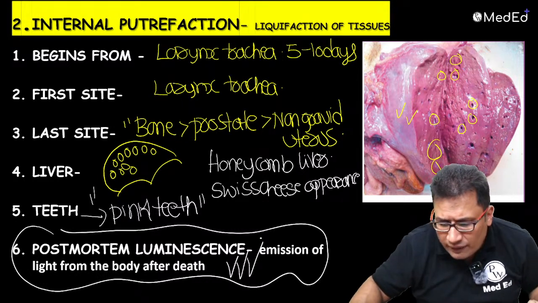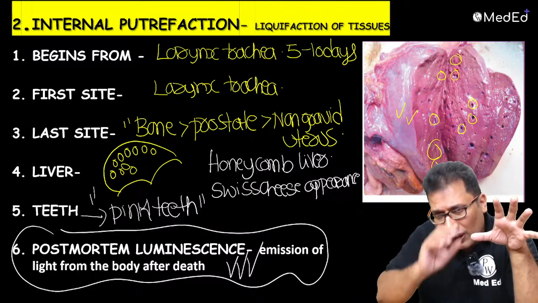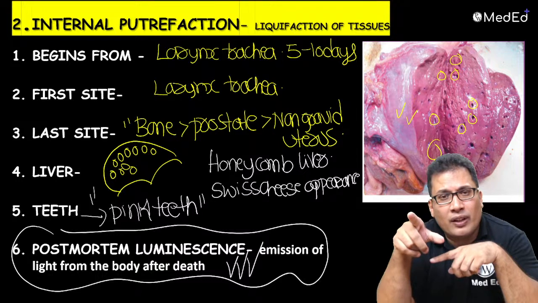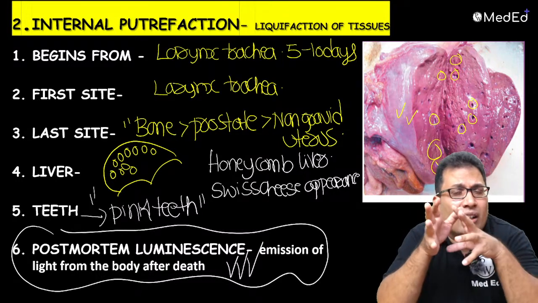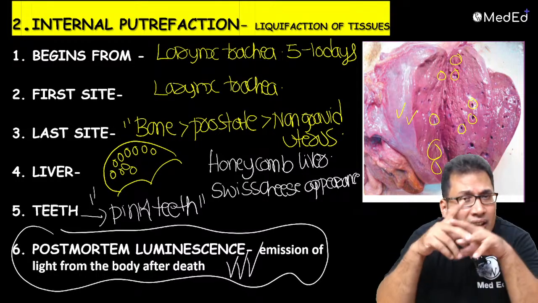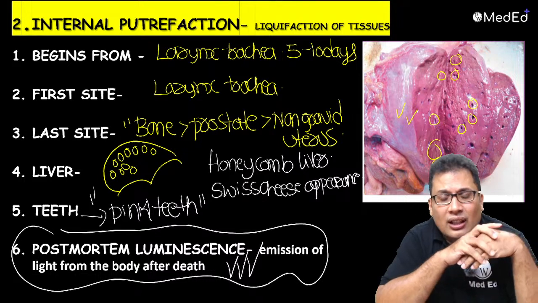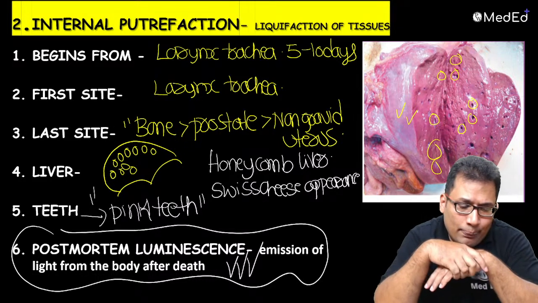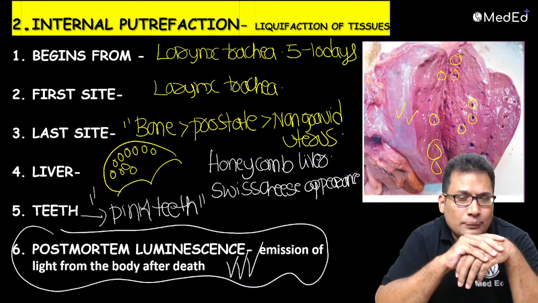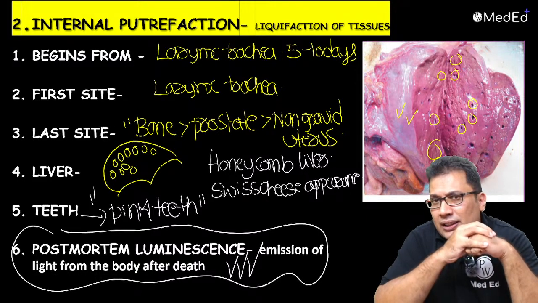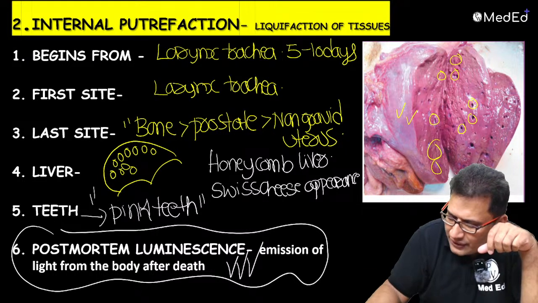So whenever a 5 marks question is asked, what are the findings in putrefaction, you need to write about external putrefaction, what are the important findings, then what are the internal putrefaction findings, especially liver and the teeth, and what is the first area which undergoes internal putrefaction, autolysis, that is larynx and trachea. The last area is basically your bone, prostate, and non-gravid uterus. There can be post-mortem luminescence, emission of light from the body after death, because of Armillaria mellea. That is the fungus that leads to this. So this is how you should answer putrefaction.